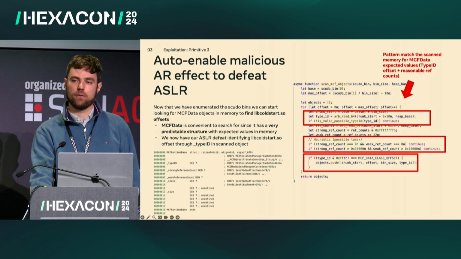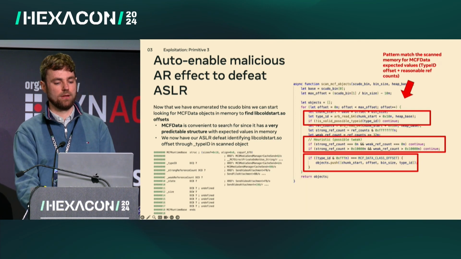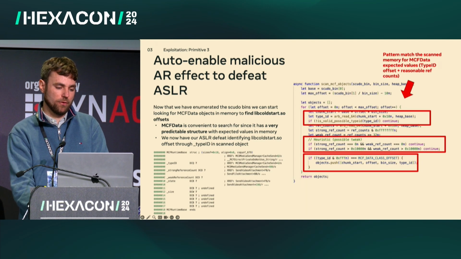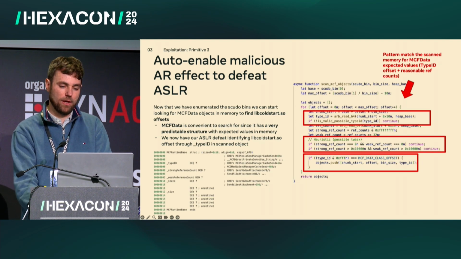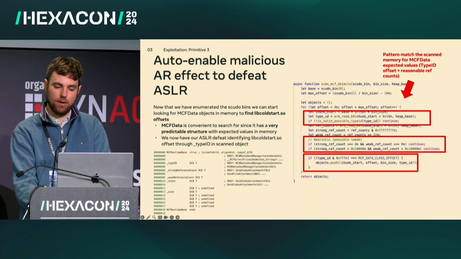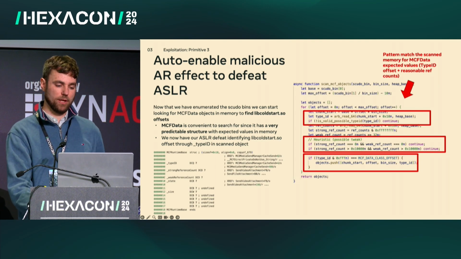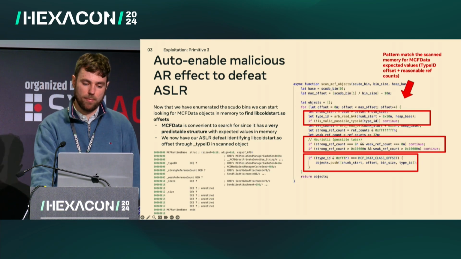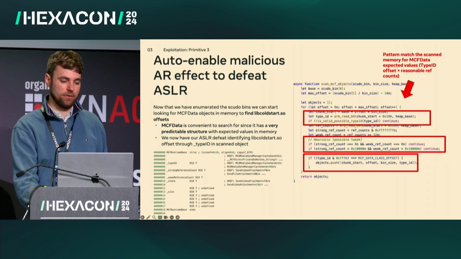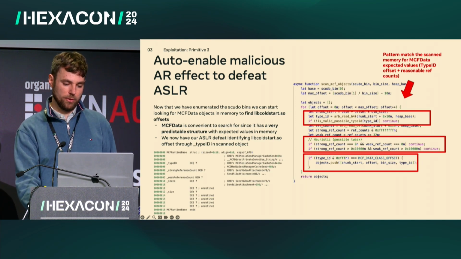There are also 2 reference count values in every object, so we can look at the offset for those reference counts and check if the values are within a reasonable range for reference counting. Then we add each object we find to a list. Once we've found enough objects with the same type ID value, we can safely assume that is the MCF data we're looking for, and use that type ID to find the base address of libcoldstart and start building our job chain.